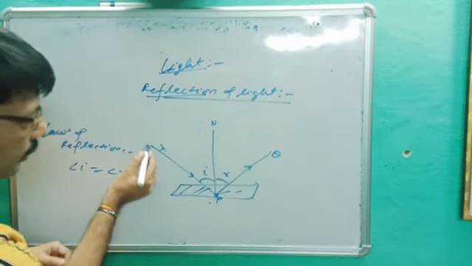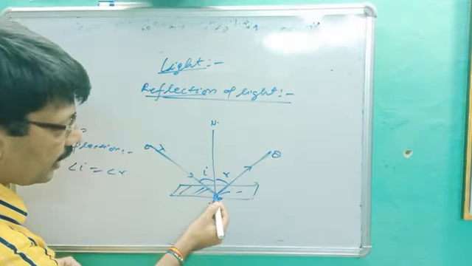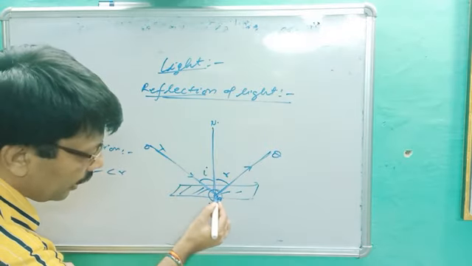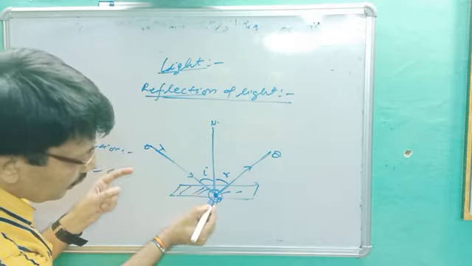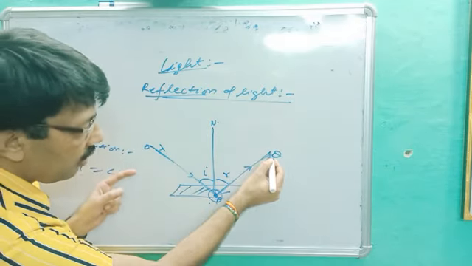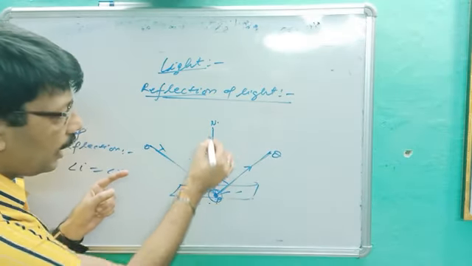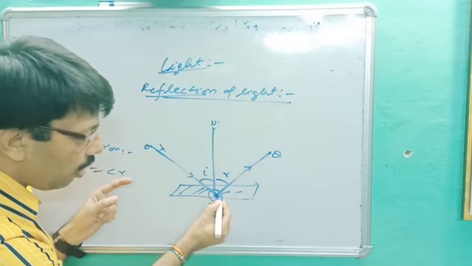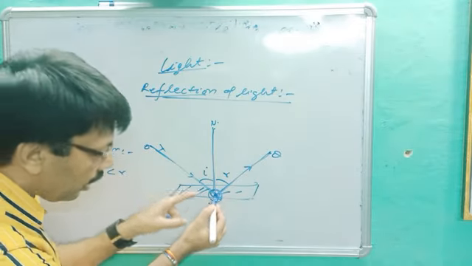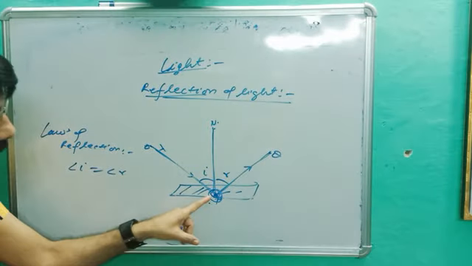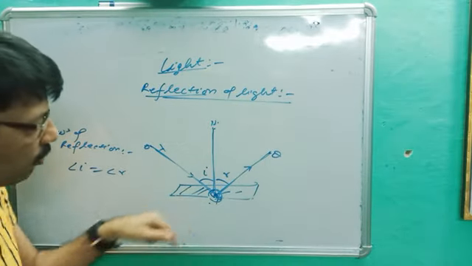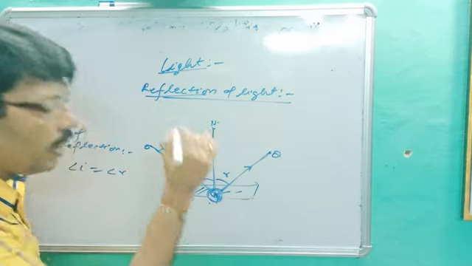Second, incident ray, reflected ray and normal coincide at the same point on the plane. You can see there, the incident ray is meeting at P, the reflected ray is emerging from P, and the normal is touching P. It means all three rays are lying at the same point on the plane.